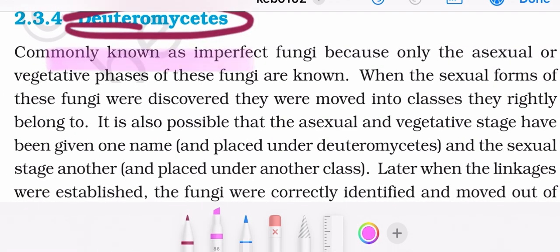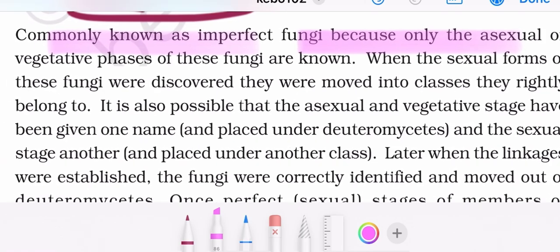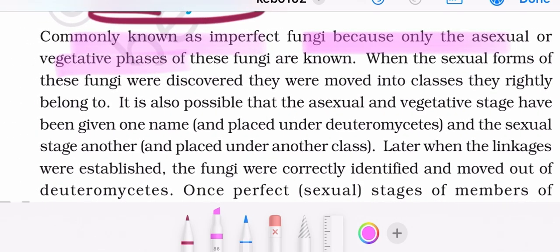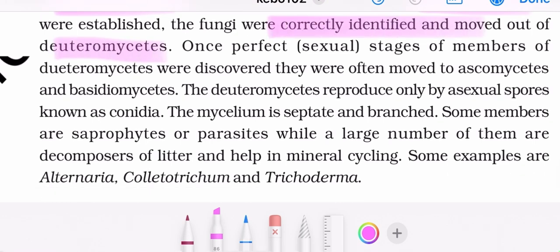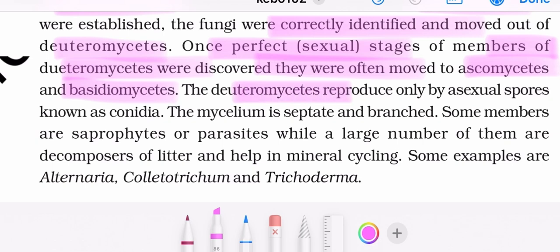Deuteromycetes are commonly known as imperfect fungi because only the asexual and vegetative phases of these fungi are known. When the sexual forms of these fungi were discovered, they were moved into the classes they rightly belong to. It is also possible that the asexual and vegetative stage have been given one name and the sexual stage another. Later, when the linkages were established, the fungi were correctly identified and moved out of Deuteromycetes. Once the perfect stage, the sexual stage, of members of Deuteromycetes was discovered, they were often moved to Ascomycetes and Basidiomycetes. The Deuteromycetes reproduce only by asexual spores known as conidia.